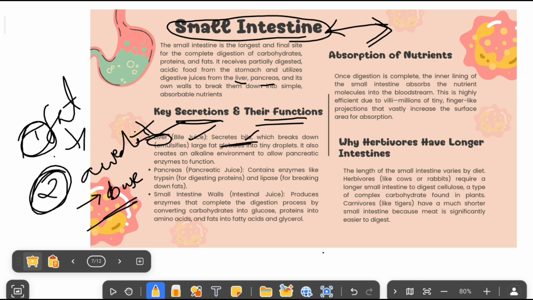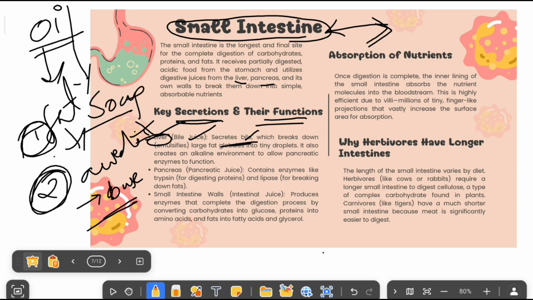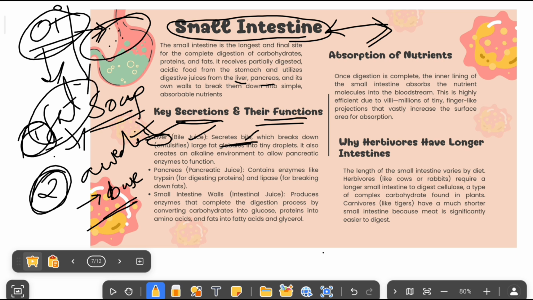Now here is an example. If you apply oil on your hand and directly wash with water, it won't go properly. So what do we do? We use soap. When we use soap, the oil molecule breaks down into simple molecules, and these simple molecules we can easily wash out with water. Same way, fat is not able to be digested directly. So the bile juice or bile salt will break it into simple molecules, and after that, with the help of enzymes, we can break it down.